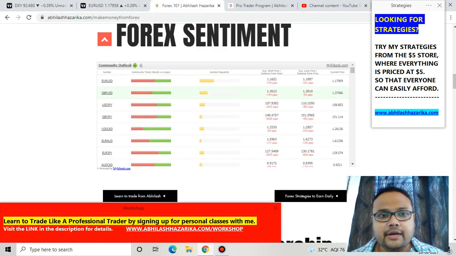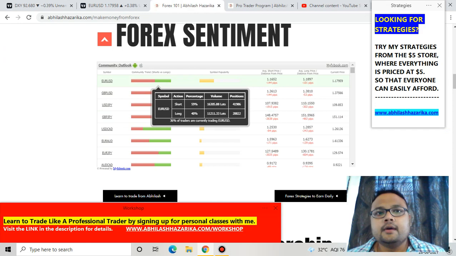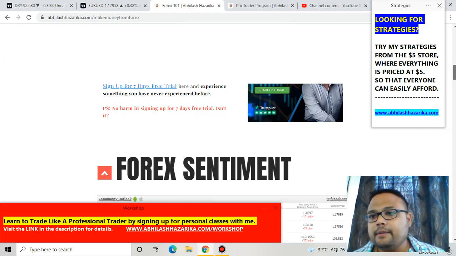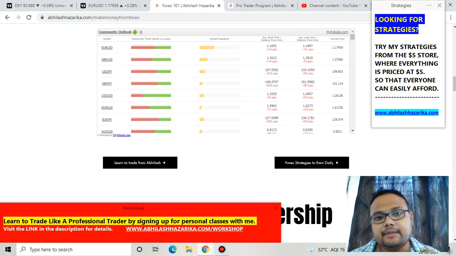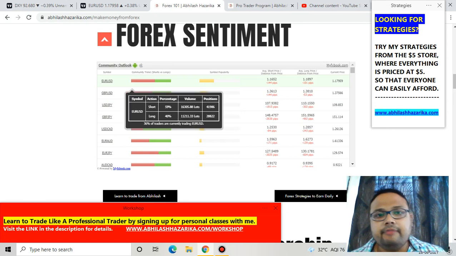And if you look at the forex sentiment meter here, you'll find a forex sentiment meter on my website avilashhazarika.com under the forex 101 section. In the forex sentiment meter, you can see that 59% of retail traders have taken a short position and 40% have taken a long position. So 60% are thinking that the market will be going down and 40% are thinking that the market will be going up. Let's see where the market goes on Monday.